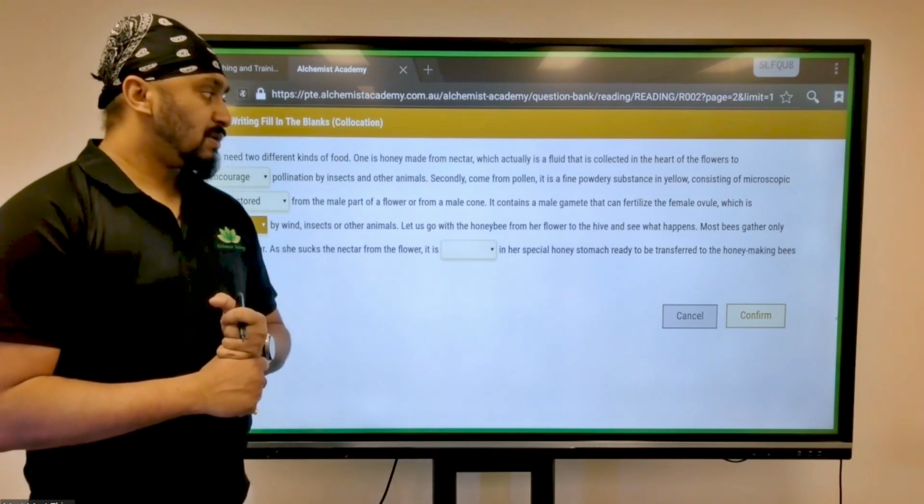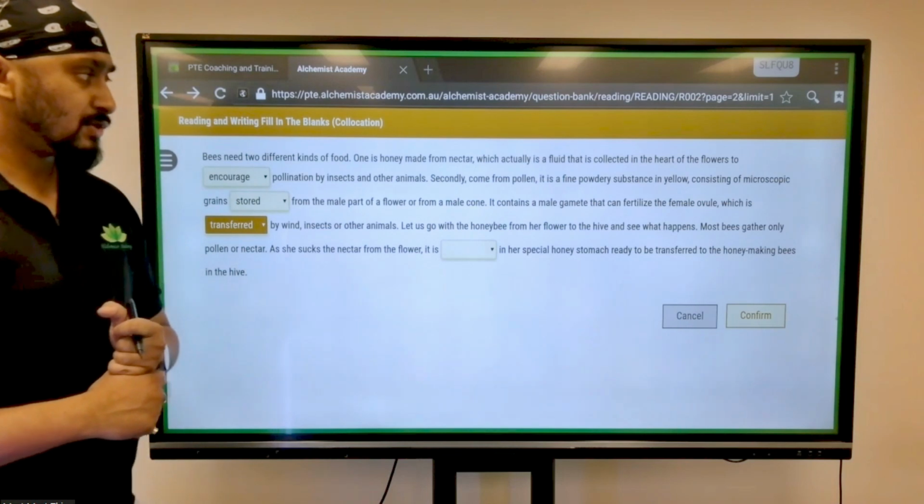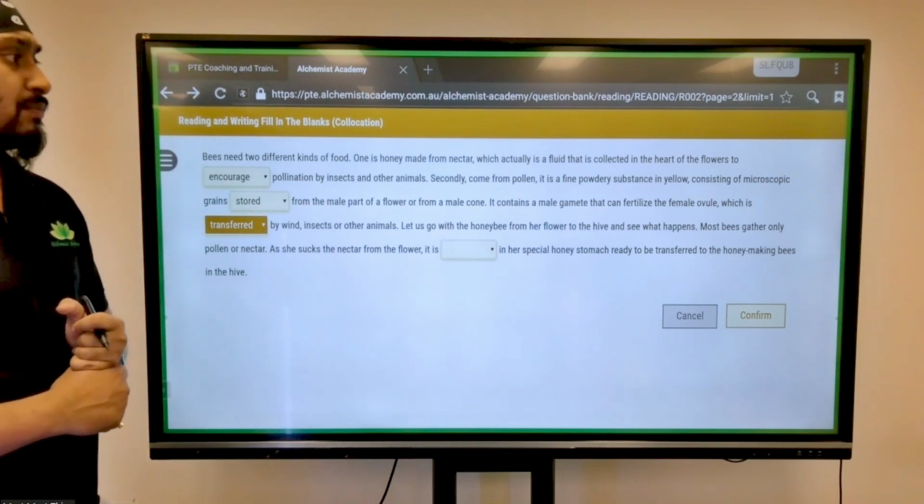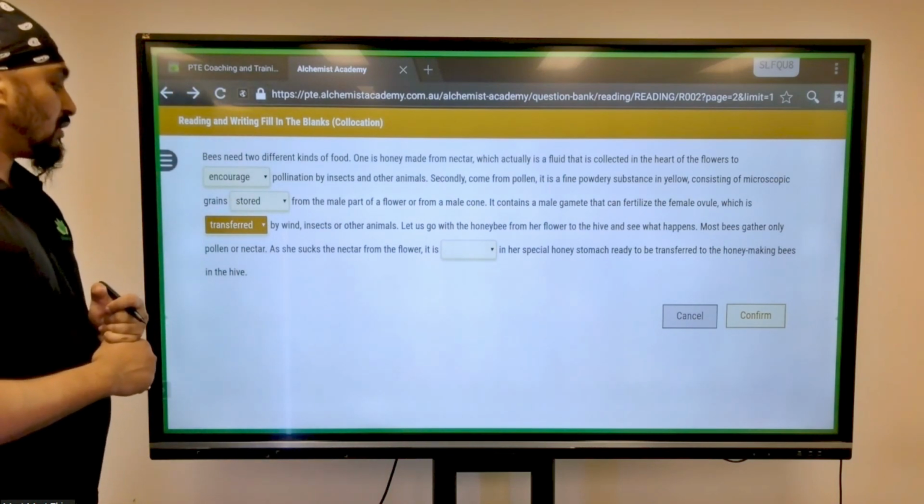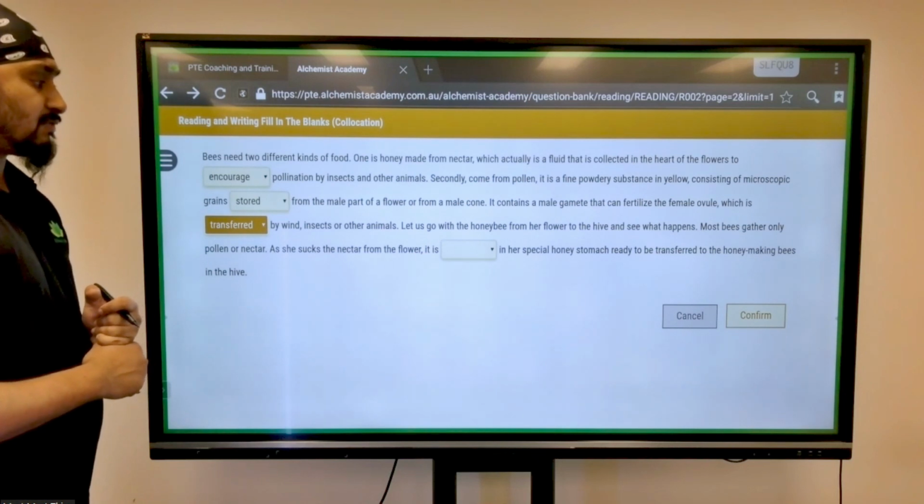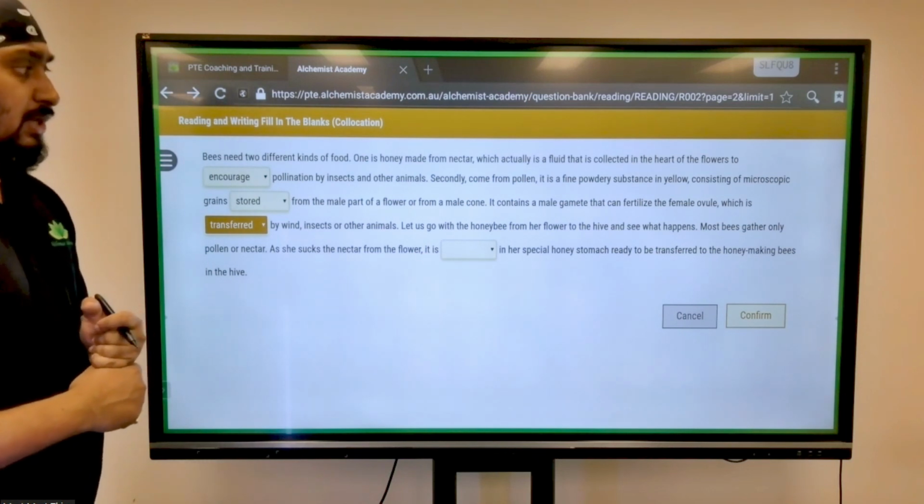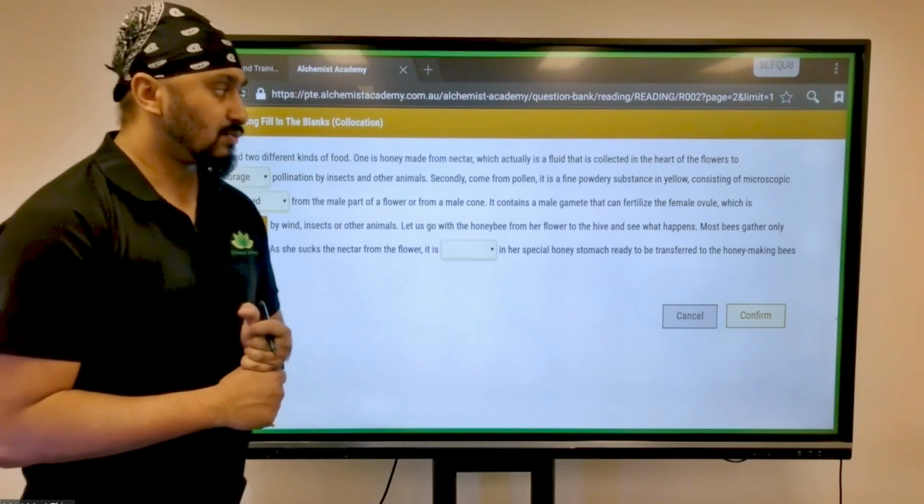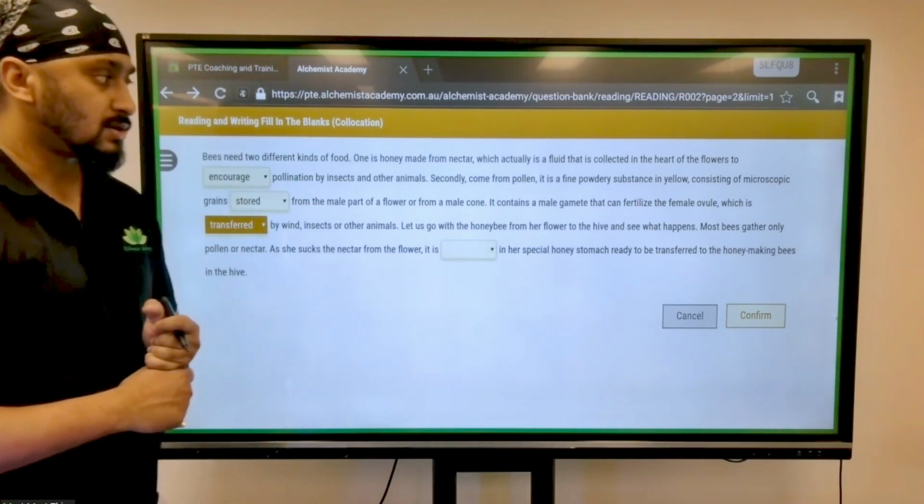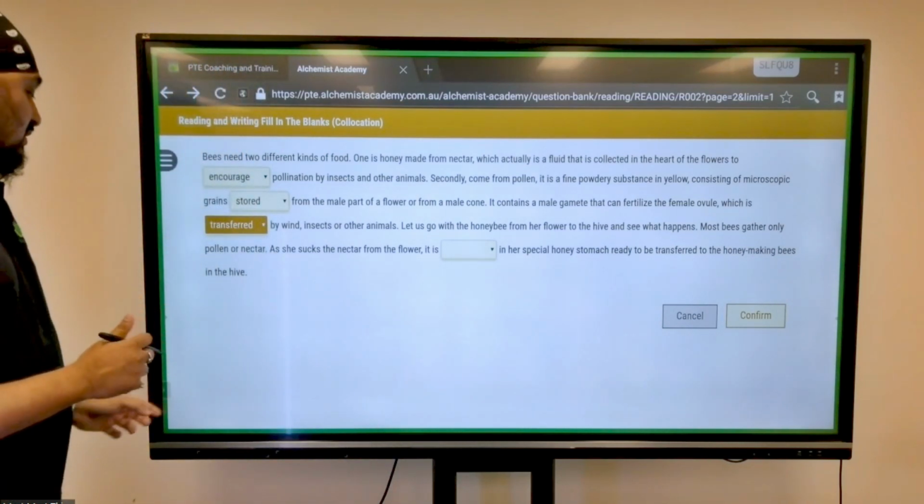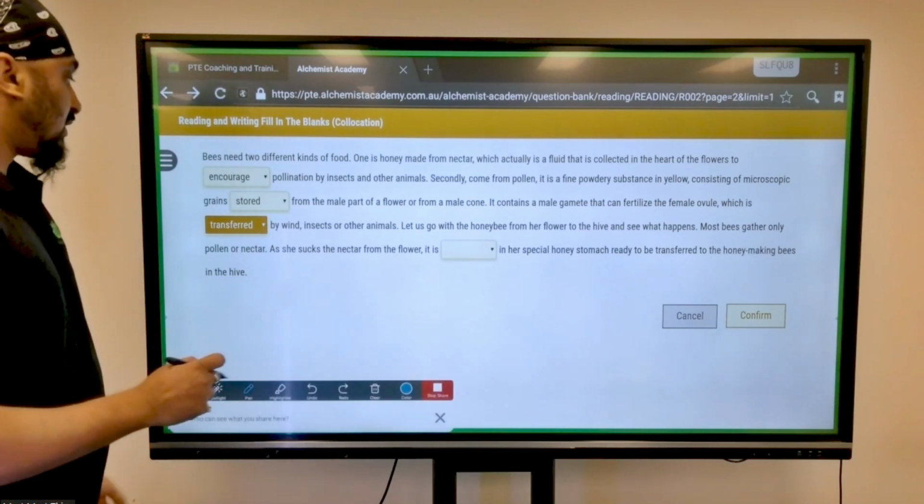Let us go with the honeybee from flower to the hive and see what happens. Most bees gather only pollen or nectar. As she sucks nectar from the flower, it is dashed in her special honey stomach, ready to be transferred to the honey making bees in the hive. Now, this is where it gets interesting.